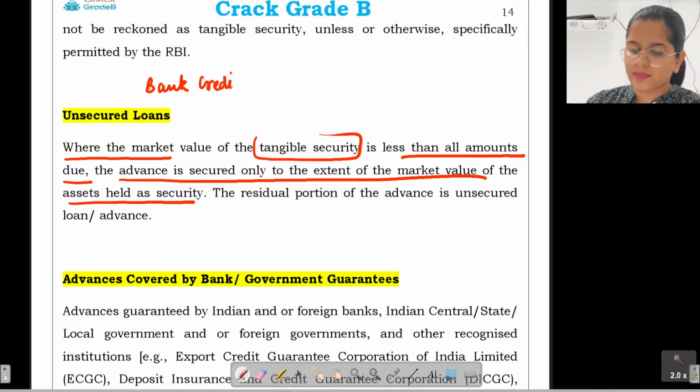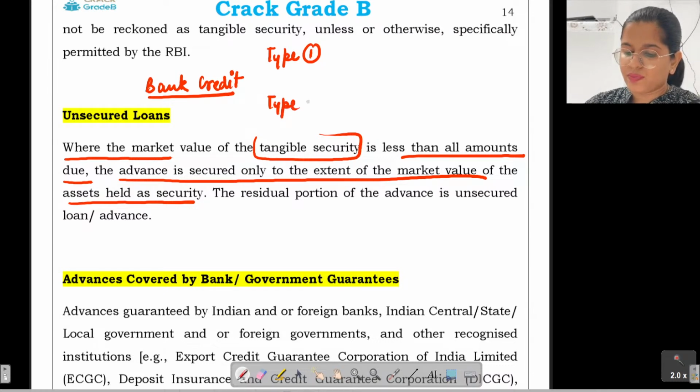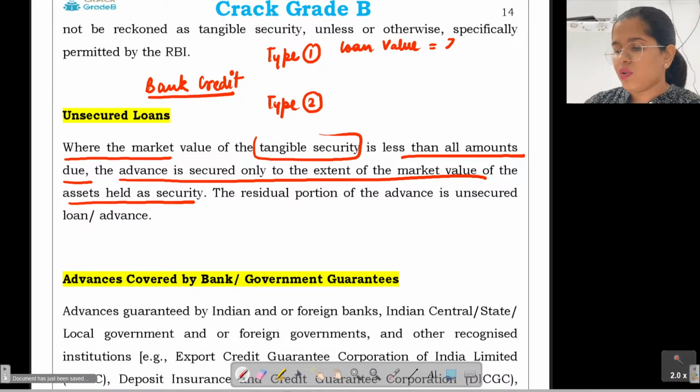There can be two variations of it. Number one, we have type 1 and then we have type 2. So your loan value could be 10 lakh rupees, right? And then you have the asset value.